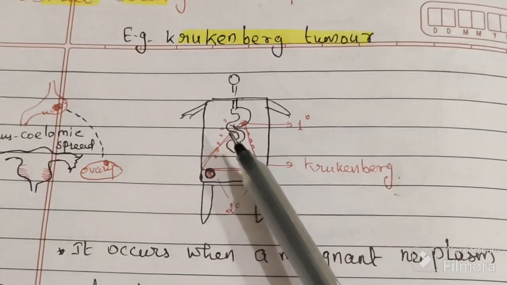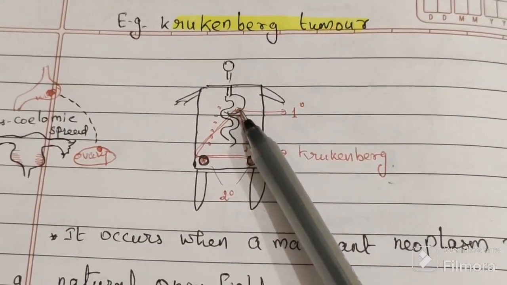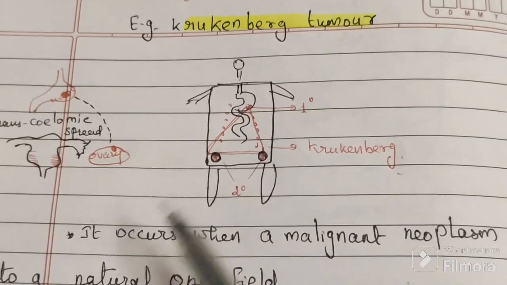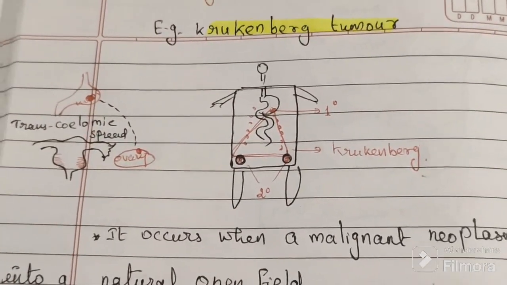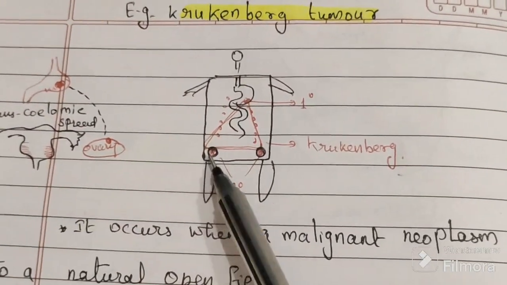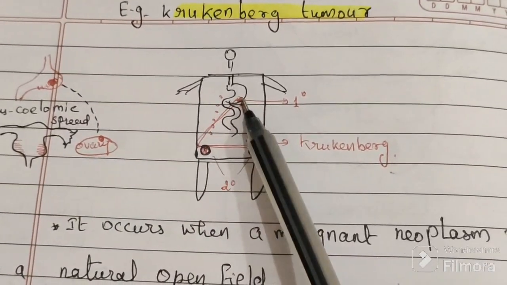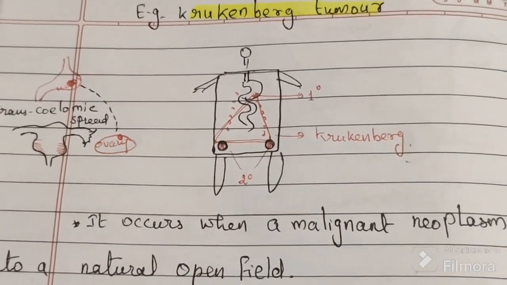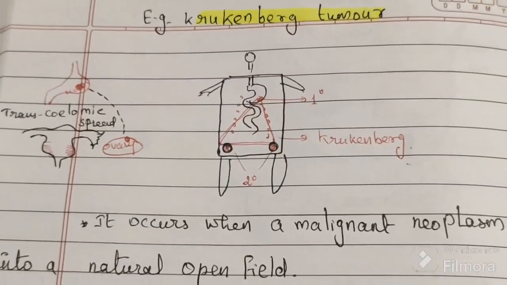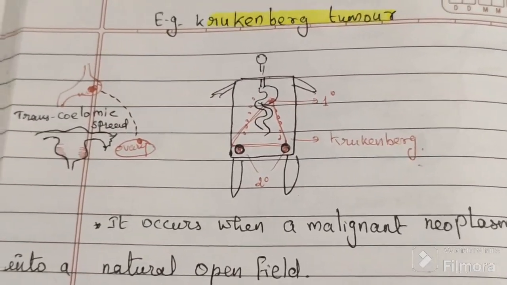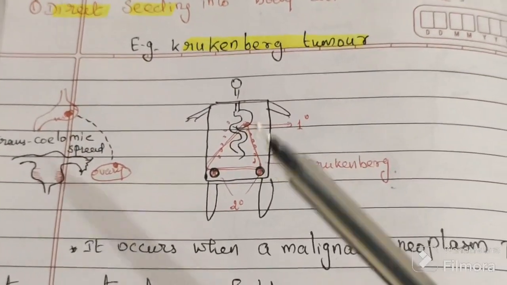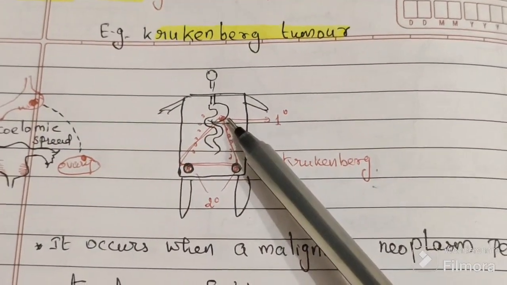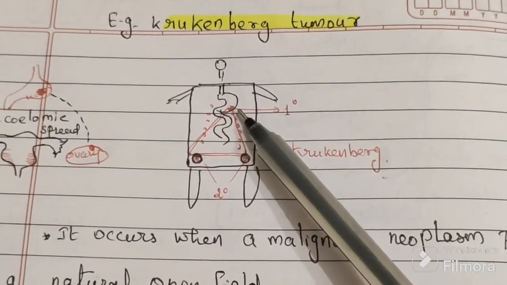This is the GIT, the stomach and intestine of that female. There are the ovaries. This one is the ovaries. Here is the stomach, GIT. Imagine this lady is having stomach cancer. That is the primary cancer.